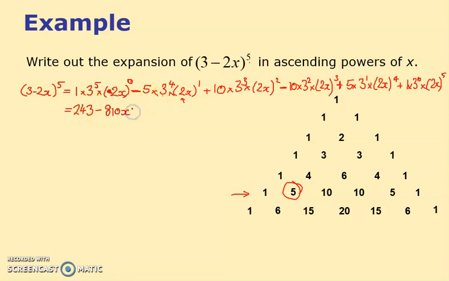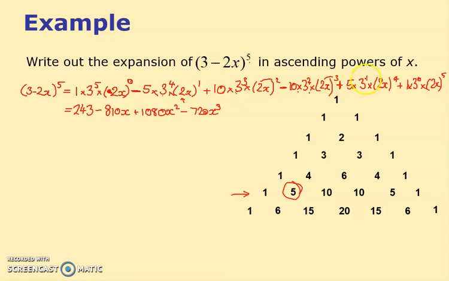810x to the 1, which I'm not going to bother with, plus 10 times by 3 cubed is 27, so I'm typing in 10 times by 27. Now notice this is where people always go wrong. It's 2 squared. So I've got to times by 2 squared, and I get 1080. That's where people are going to go wrong, if they're going to go wrong at all, x squared. Minus 10 times by 3 squared, well that's 10 times by 9, times by, don't forget, it's 2 cubed. Now, if I times by 2 cubed, I get 720. So that's 720 x cubed.